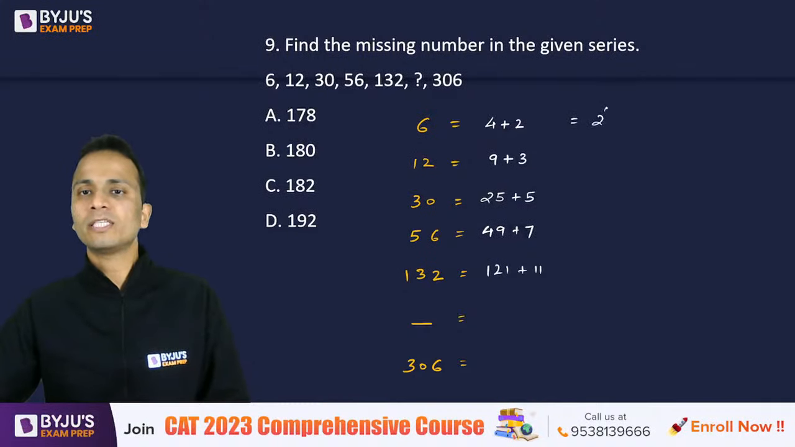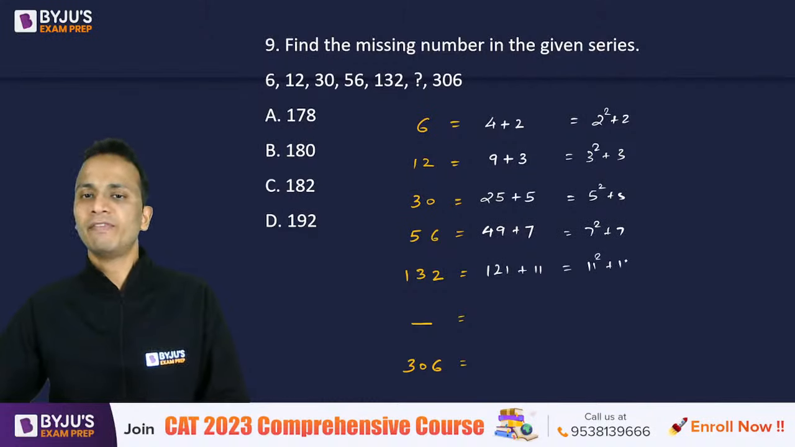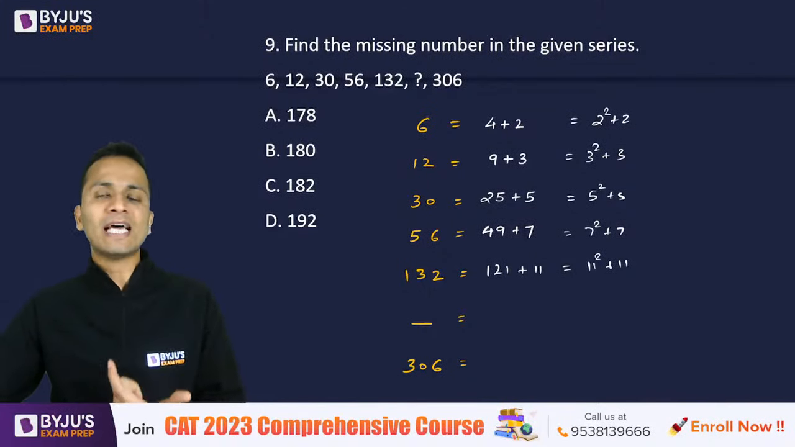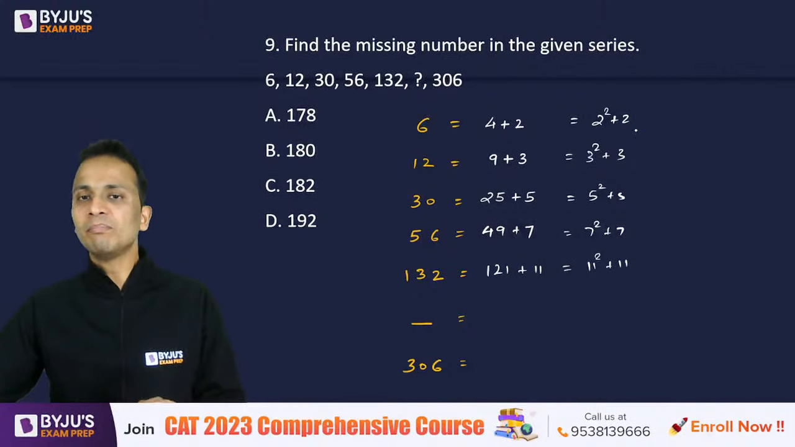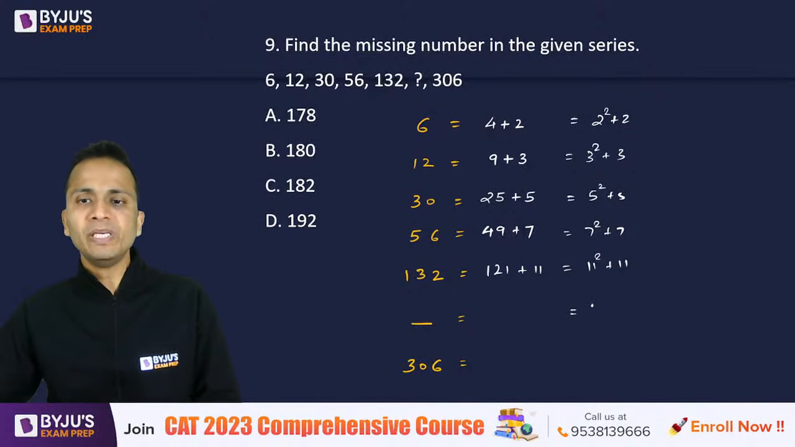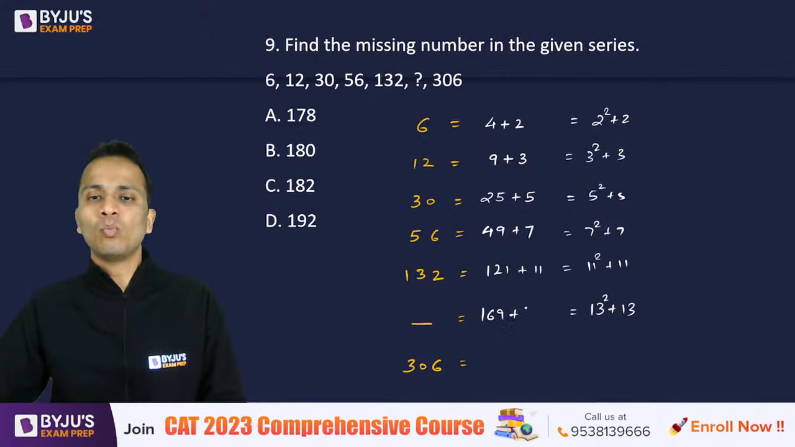So 4 plus 2, this is 2 square plus 2, 3 square plus 3, 5 square plus 5, 7 square plus 7, 11 square plus 11. Now first of all, what are these numbers? 2, 3, 5, 7, 11. What is the sequence that these numbers are making? Now these numbers are the set of prime numbers. So 2, 3, 5, 7, 11 are all prime numbers. So the next number should be 13, 13 square plus 13. Now 13 square is 169, and 169 plus 13 should be the correct answer of this question.